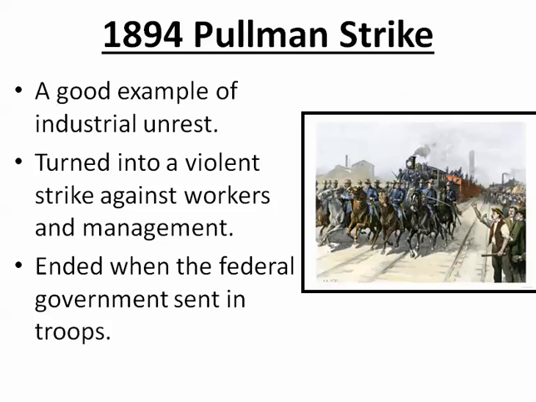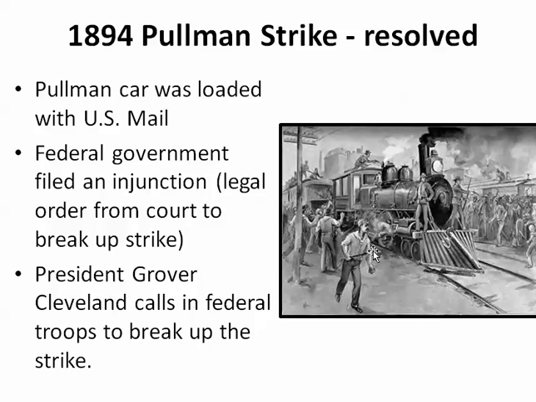And George Pullman is real crafty with this. He hooked some United States mail carts up to the trains that are at Pullman there, because they put those Pullman cars on the railroad with all the other carts, and one had the U.S. mail in it. And when they burned all those cars, they burned one with U.S. mail in it. So Grover Cleveland made this a federal issue and sent an injunction through the court, because a U.S. mail cart had been destroyed in the fire. It became a federal issue.